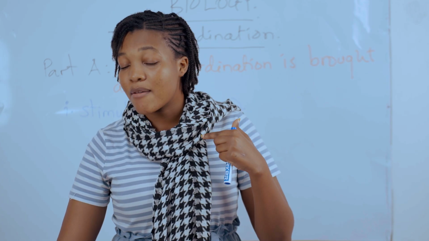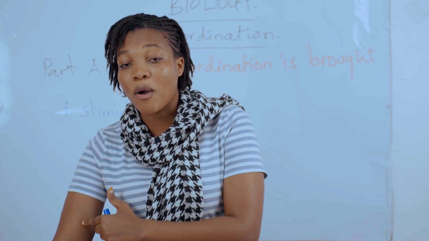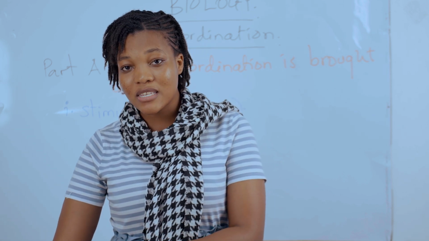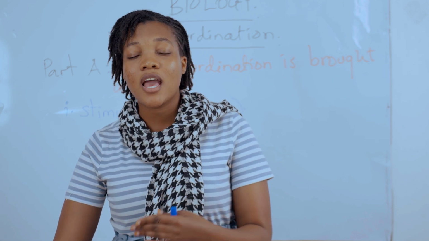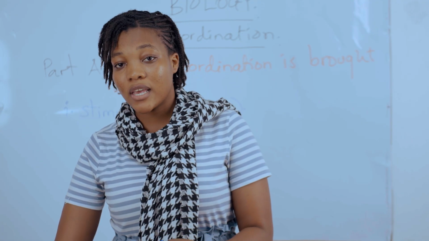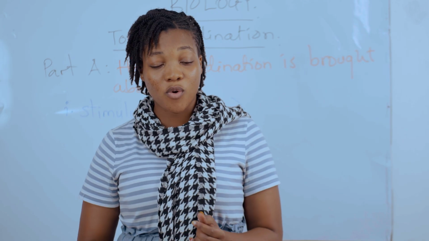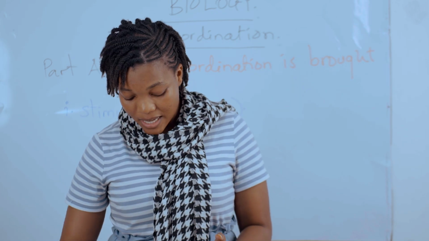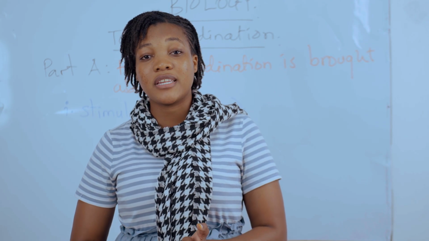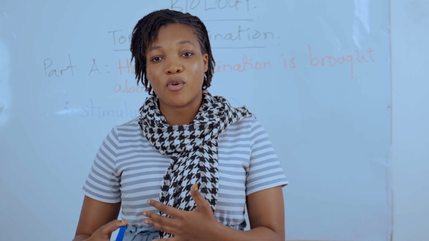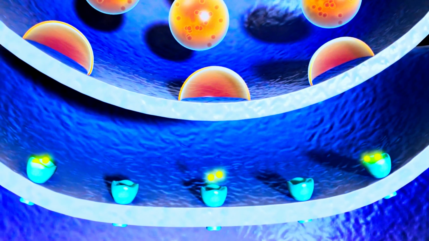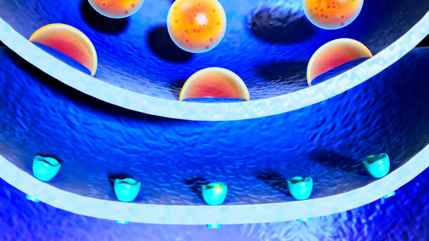Zikienda kwenye brain inaleta information kwenye muscles kwamba unyanyue ule mkono. So that action ya kwamba umechomwa na a stimulus, either ni msumari au ni joto au kitu chochote kile ambacho kinasababisha maumivu, kile kitendo cha wewe kunyanyua ule mkono, it's what we call coordination. So after stimulus there is a receptor, ambayo kwa jina lingine tunaita kipokeo. Receptor ni kipokezi, ndo kinachopokea ile stimulus.